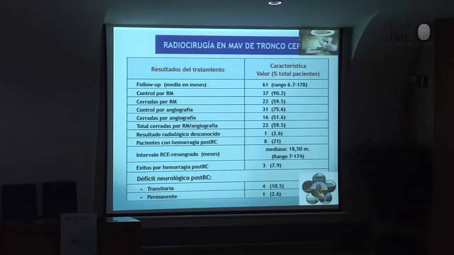And those are the results of our treatment. We have a 16% rate of occlusion of the AVM, very high if we compare with the embolization procedure, and we have no possibility to make surgery. And the mortality is only 8%.